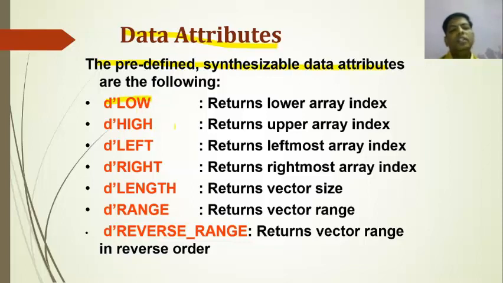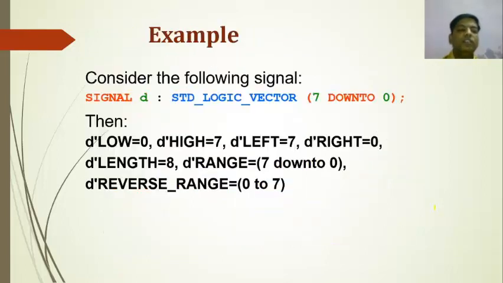D low returns lower array index. D high returns upper array index. D left returns leftmost array index. D right returns rightmost array index. D length returns vector size. D range returns vector range. And D reverse underscore range returns vector range in reverse order.